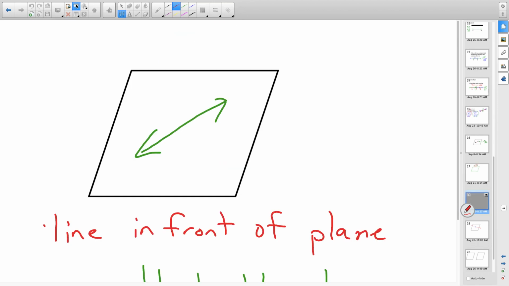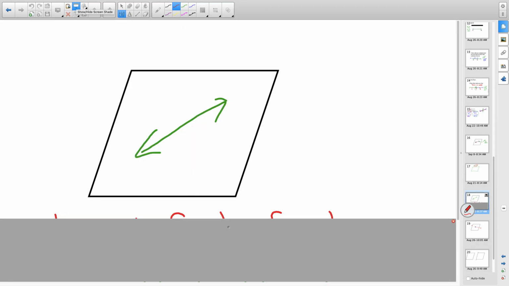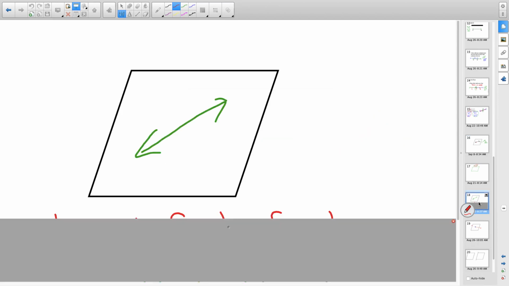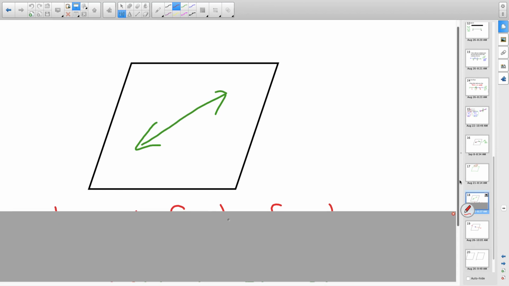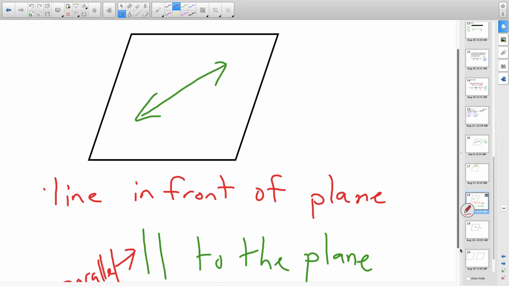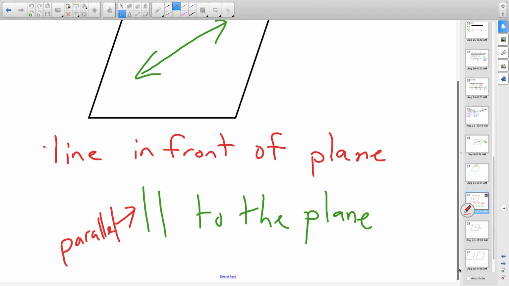Now, all of a sudden, it looks like my old drawing, but this one was on the plane. I need to be able to make a little note then. If I need to, I can make a little note saying this line actually lies in front of my plane. The key is I have to add a second part in. It had to be parallel to the plane. And these little two lines going up and down here are an abbreviation for parallel, if you forget from Algebra 1.